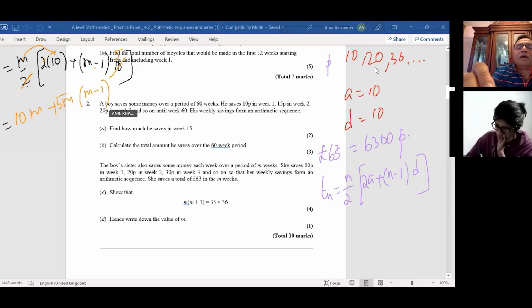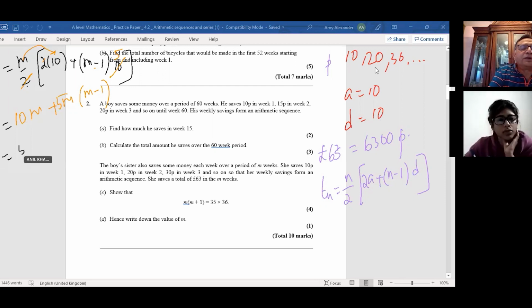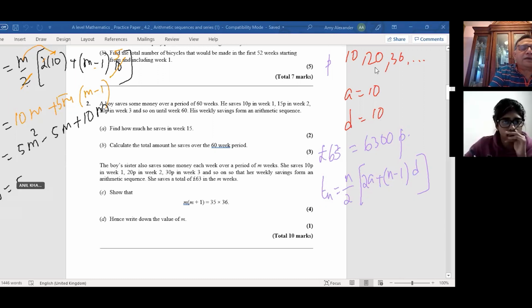Yeah. Now we can bring the terms together and open the bracket. So we have 6,300 equals 5m squared minus 5m plus 10m. So 6,300 equals 5m squared plus 5m.